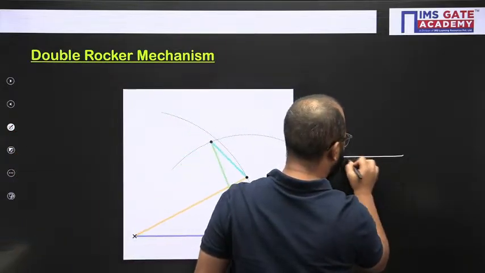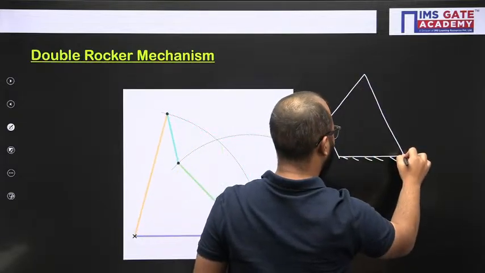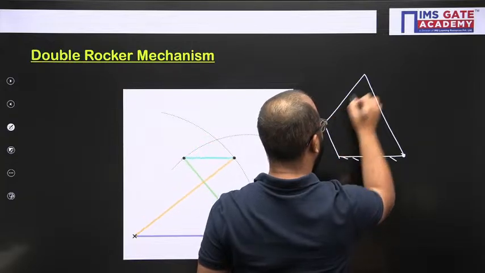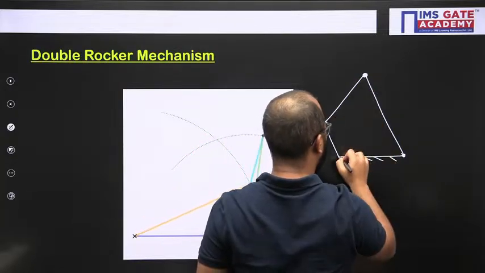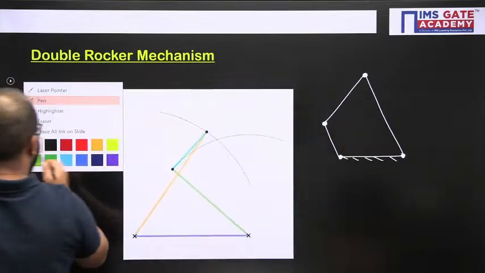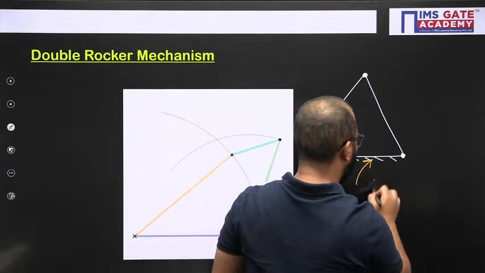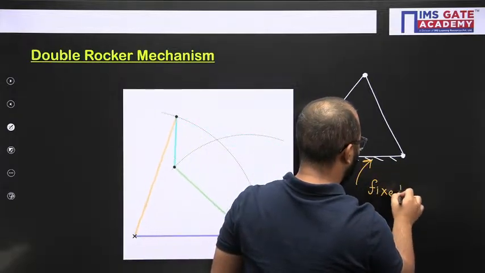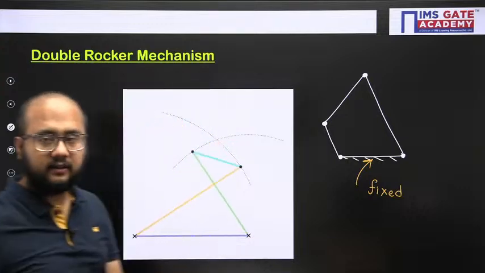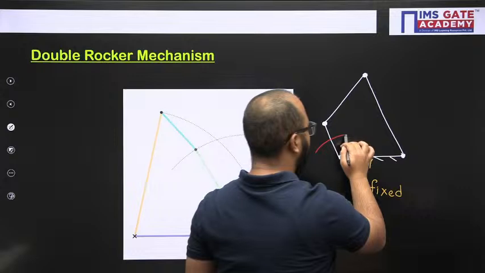So please everyone see here. Let's suppose there is one 4-bar mechanism I have drawn here. Please understand, there is a fixed link. This link is fixed in the mechanism. And let us suppose I have provided some input motion.